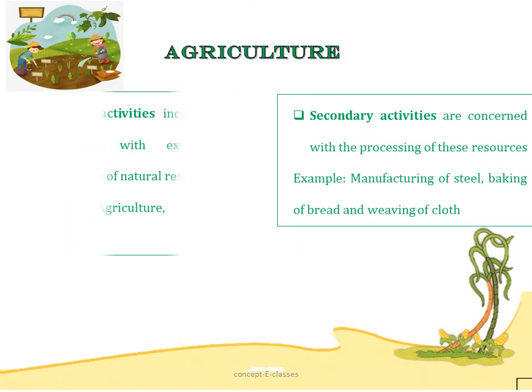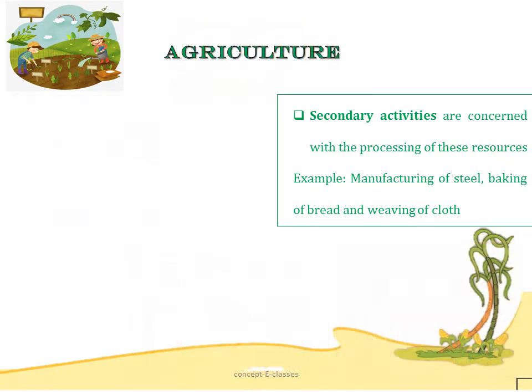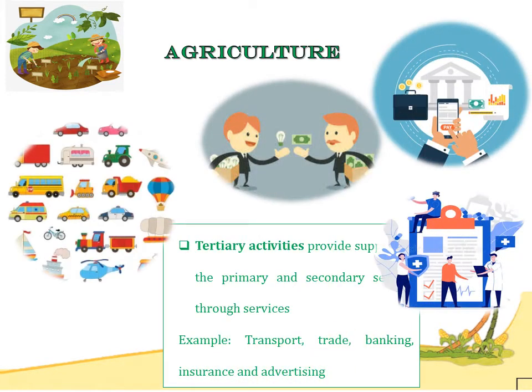Now what are secondary activities? Secondary activities are concerned with the processing of these natural resources. For example, manufacturing of steel or baking of bread, weaving of cloth. So in all these cases, the processing of natural resources is done. So these are examples of secondary activities. Now what are tertiary activities? Now the tertiary activities provide services and support to primary and secondary activities. For example, transport, trade, banking, insurance, etc.